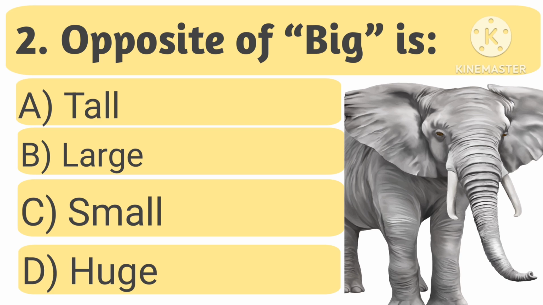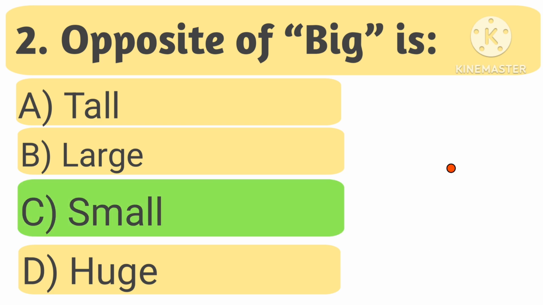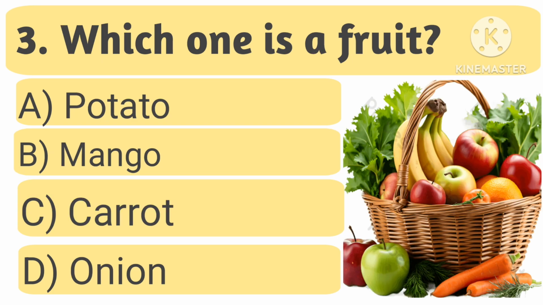Question 2. Opposite of big is A. Tall B. Large C. Small D. Huge. Time starts now. 1, 2, 3, 4, 5, and 6. Stop. The correct answer is C. Small.